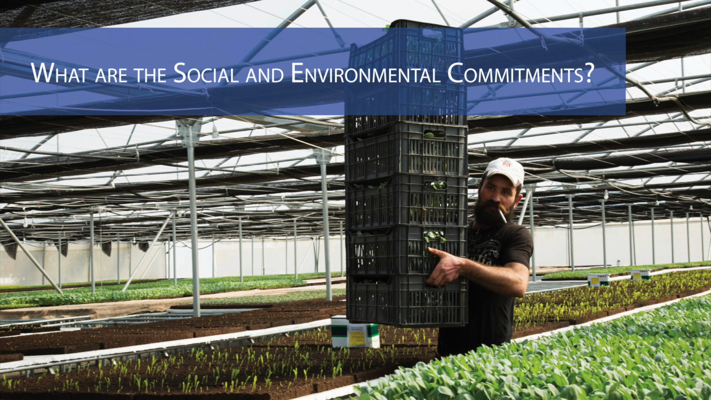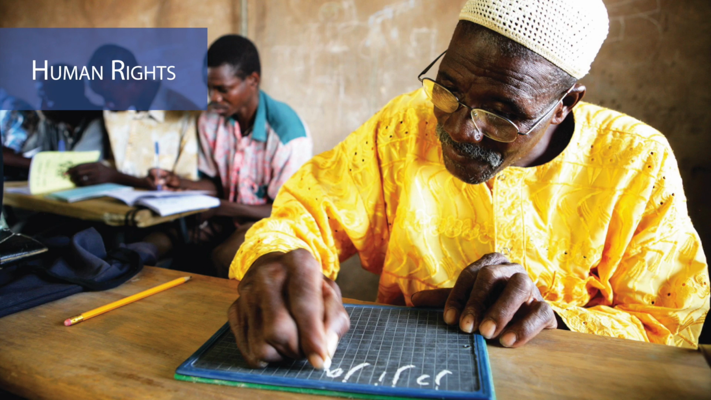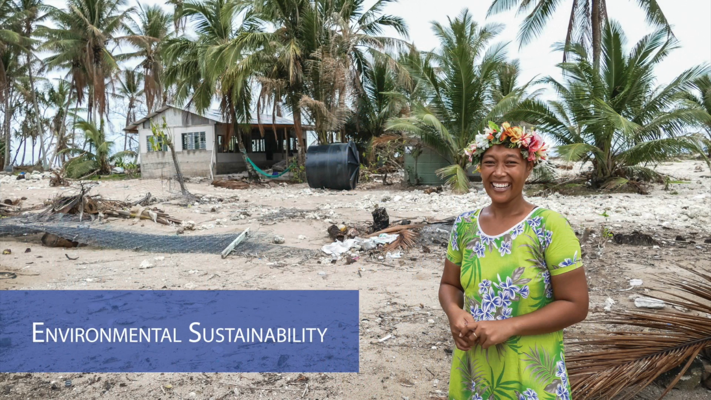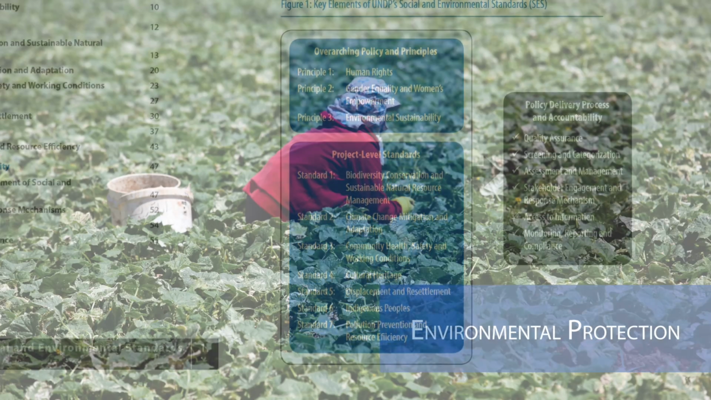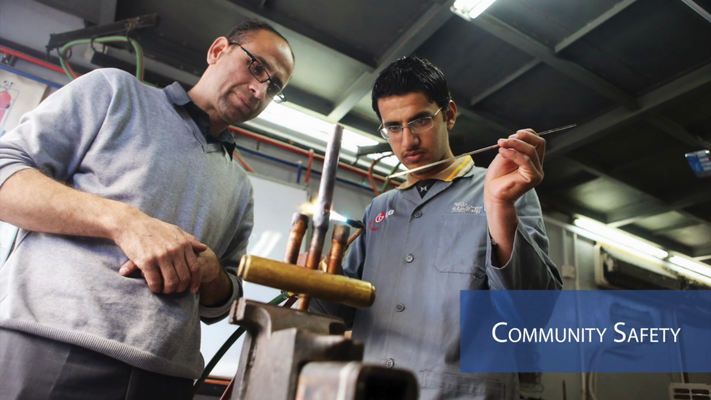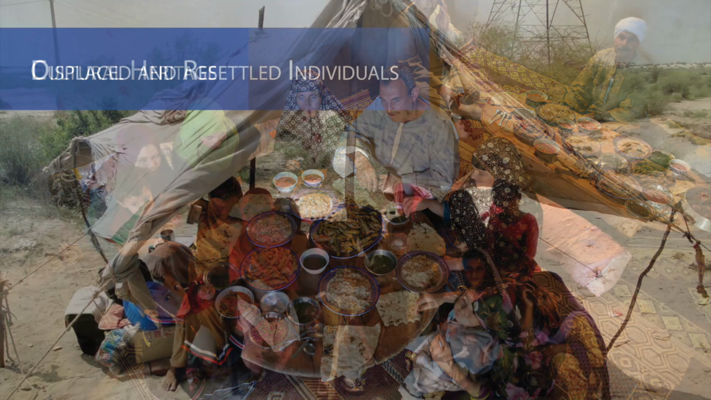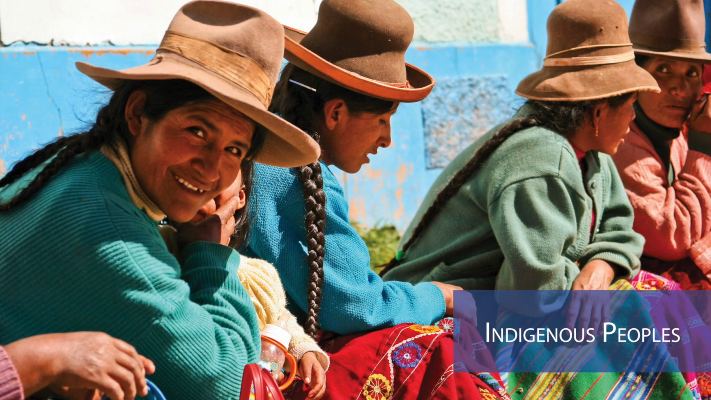What are the social and environmental commitments for which compliance can be sought through SECU? These include the Social and Environmental Standards, also known as the SES, with three overarching principles relating to human rights, gender equality, and environmental sustainability. The SES also contains 7 project-level standards concerned with protecting the environment, ensuring community safety, protecting cultural heritage, ensuring the rights of displaced and resettled individuals, and protecting Indigenous peoples' rights.